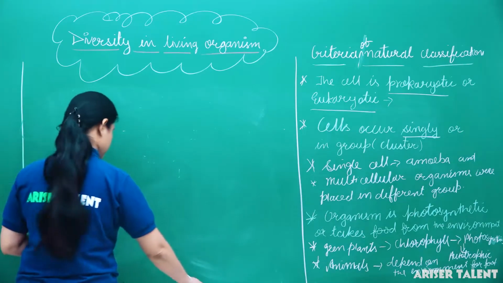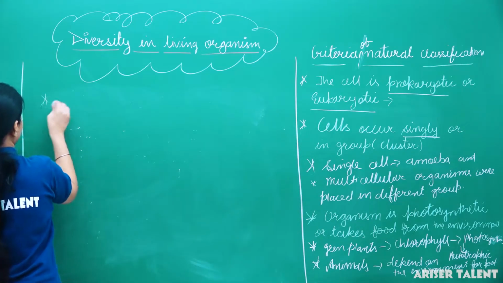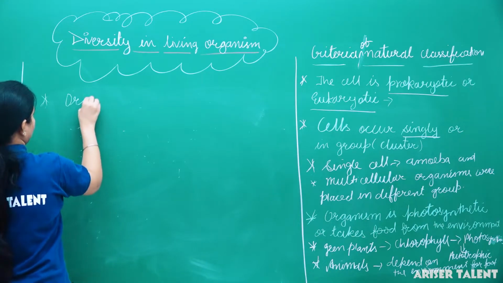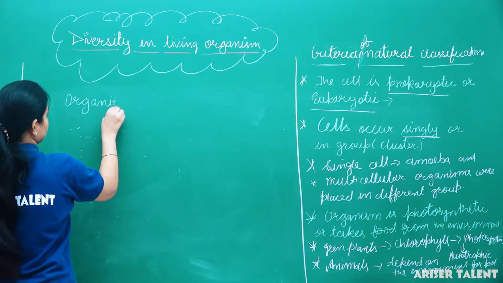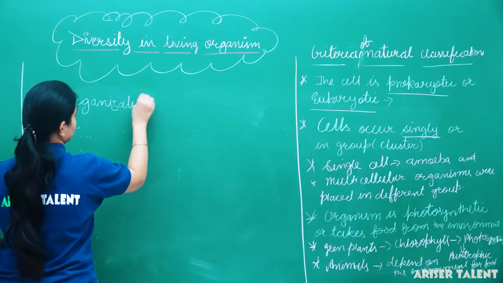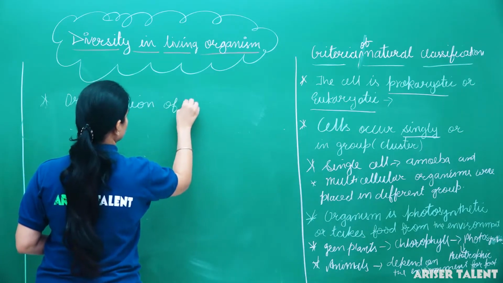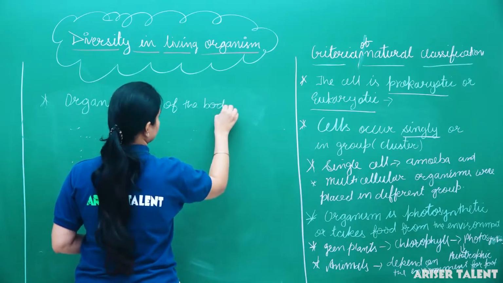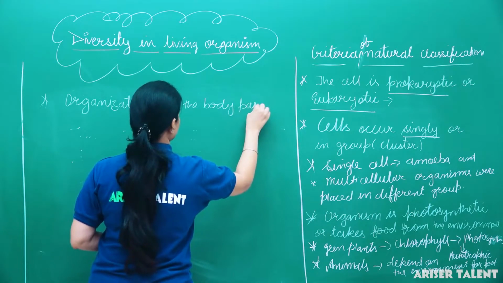So the next criteria was organization of the body parts.